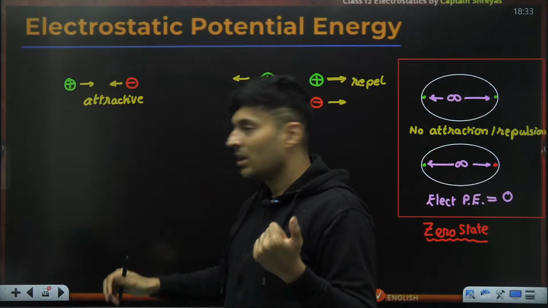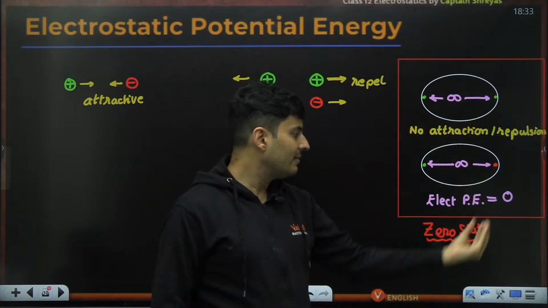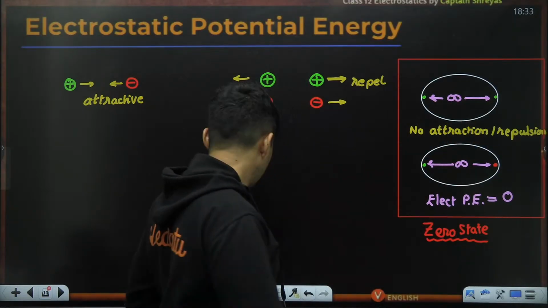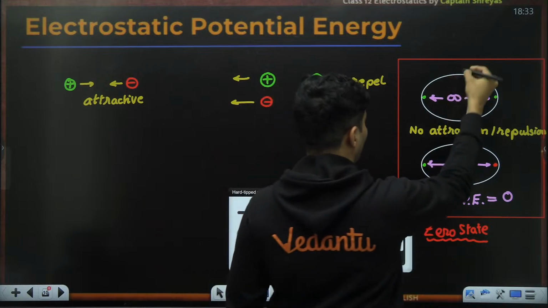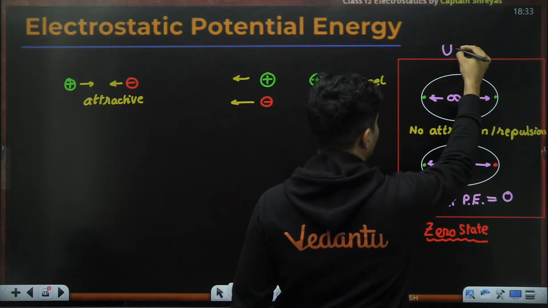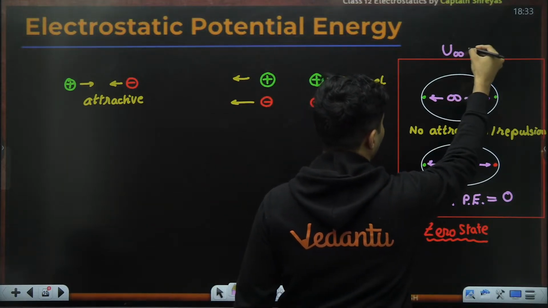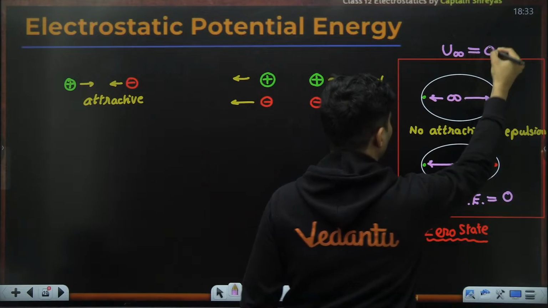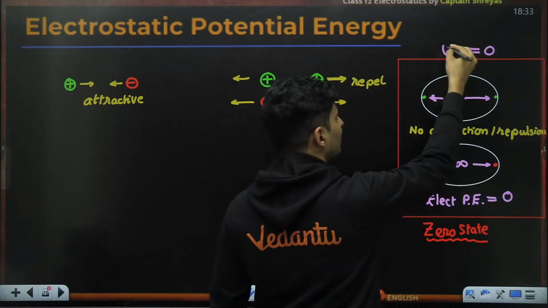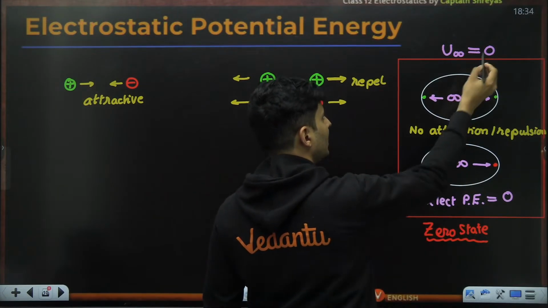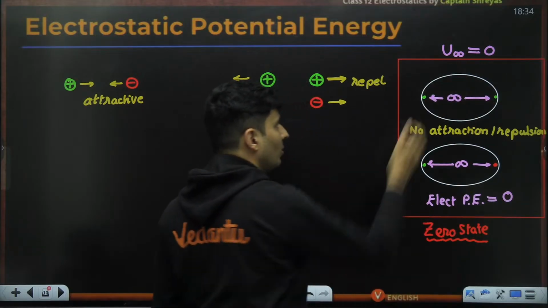Exactly. So this infinite separation, U infinity, is basically 0. Infinity means infinite separation, and U, the potential energy, is 0, which we have written down over here.